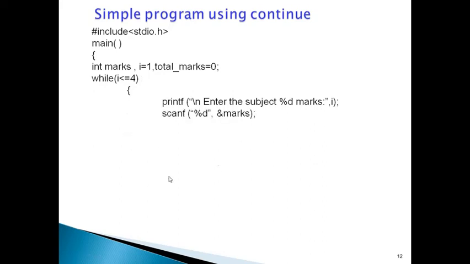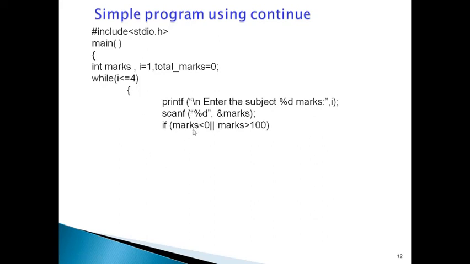Printf, enter the subject 1 marks, we enter the marks. Enter the subject 2 marks, we enter. Like that, this process is repeated until the loop condition is false, that is, the loop is repeated 4 times, because the i value starts from 1 and the condition is up to less than or equal to 4.